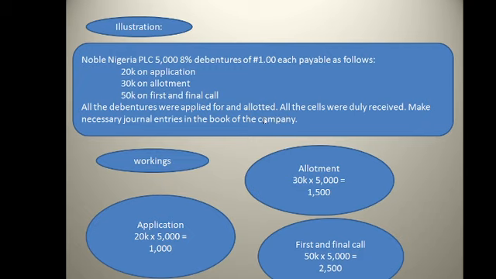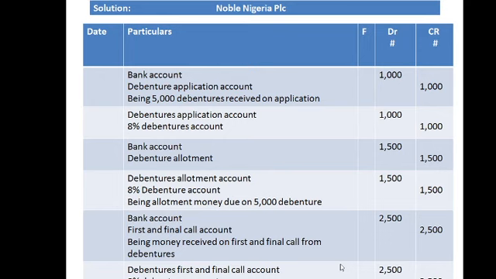Before you start making your journal entry, please do your workings, just like I always do. Here I have application account: 20 kobo times 5,000 is ₦1,000. Allotment account: 30 kobo times 5,000, which is equal to ₦1,500. Now here I have first and final call. They gave it to me together as 50 kobo times 5,000. I hope you know where this 5,000 is coming from, the 5,000 debentures that were issued. It is equal to ₦2,500.